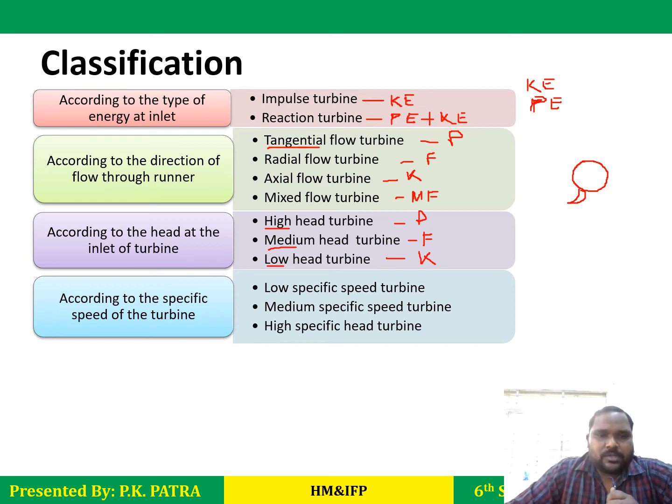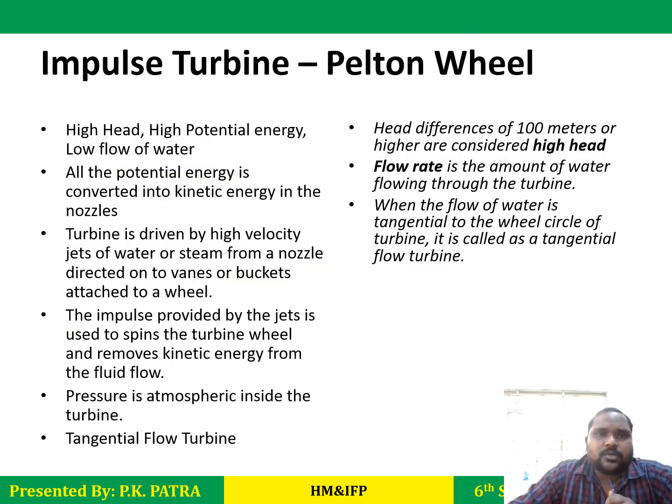So this is how this is classified. Next, according to the specific speed, given by ns. We will discuss this in the specific speed section: what is ns and how it is calculated. According to this specific speed, there are three types of turbine: low specific speed, medium specific speed and high specific speed turbine. Okay, so let us discuss the impulse turbine.